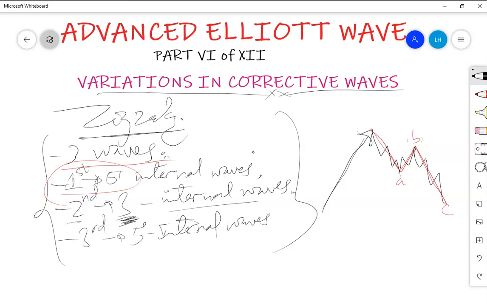It can be to the upside or anything else. It depends on the trend in which the market is moving. So having this basic structure, in a very technical way, a zigzag is described as a 5-3-5. You can find that the structure of a zigzag is presented as a 5-3-5. This is the basic structure.